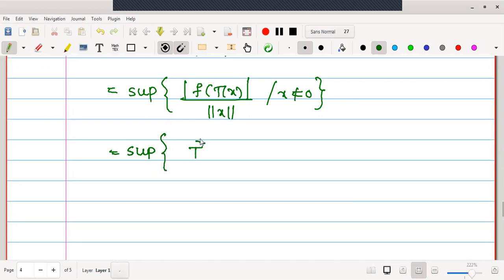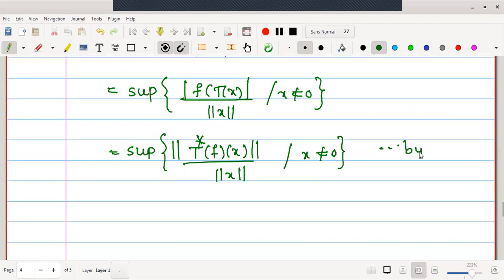This is T star f operated on x. Let me put it in the norm. Therefore this is for x not equal to 0.